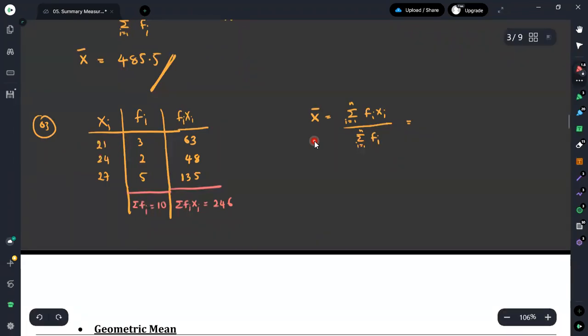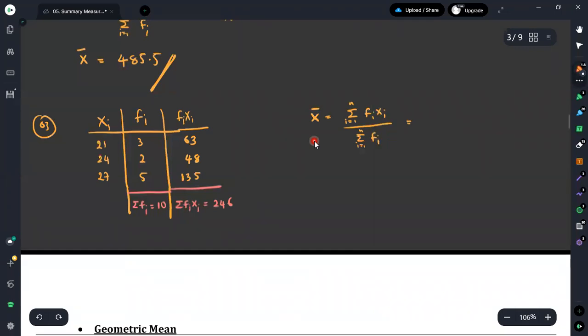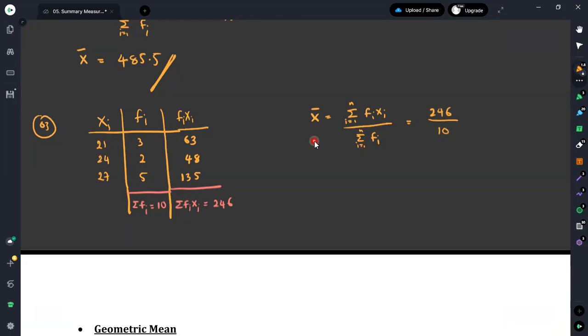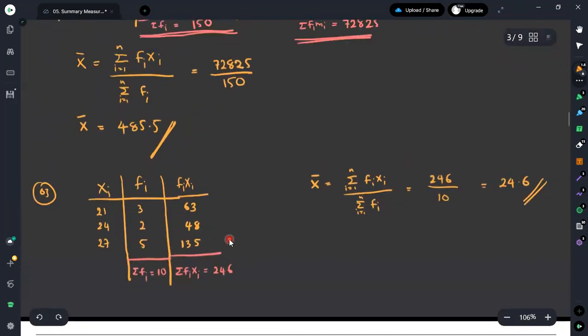Now we need to do the substitution appropriately. The summation of fi xi is 246. Then divide this by the summation of fi, which is 10. Then we can take the mean value for this data set as equal to 24.6. Therefore, this is how we obtain the mean value for grouped data.